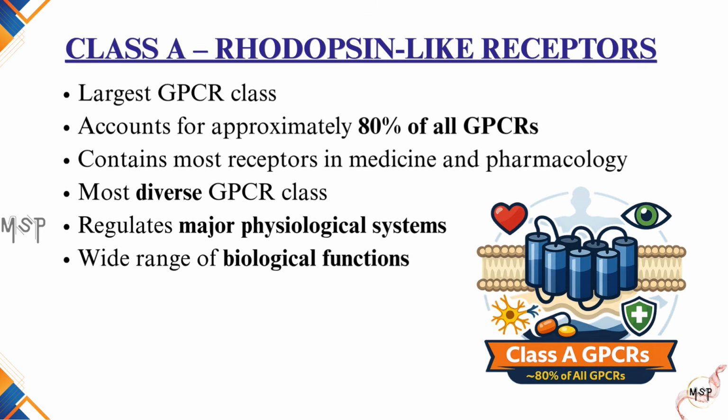Class A is the largest GPCR family, accounting for approximately 80% of all GPCRs. It also contains the majority of receptors encountered in medicine and pharmacology. Because of its enormous diversity, Class A regulates almost every major physiological system in the human body. To understand why this family is so successful, let us first examine its structural features.